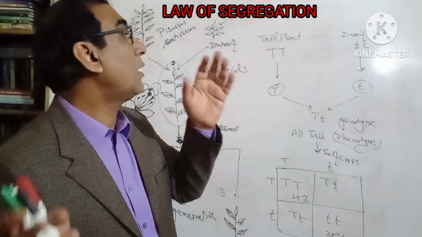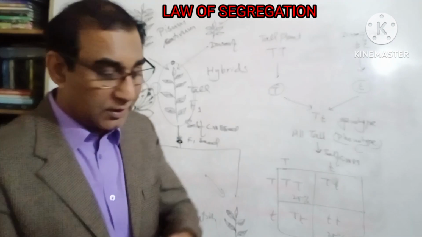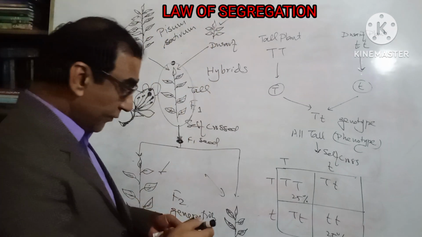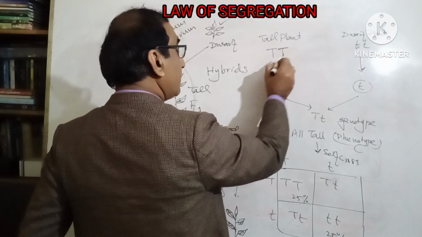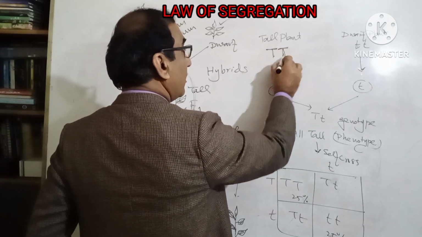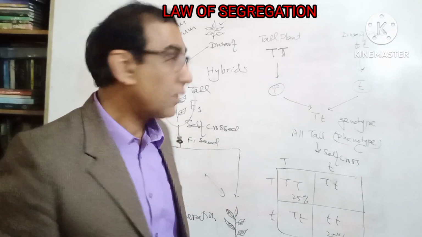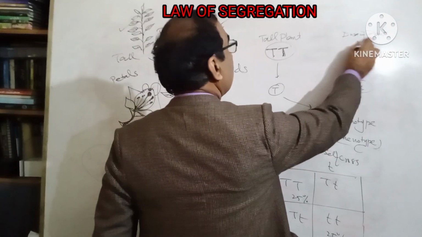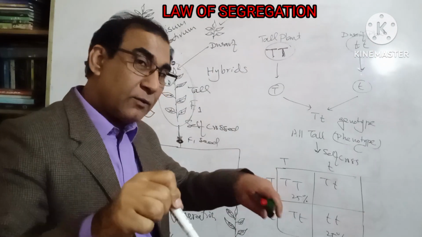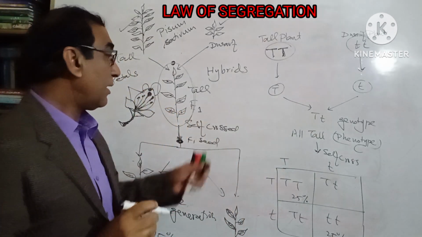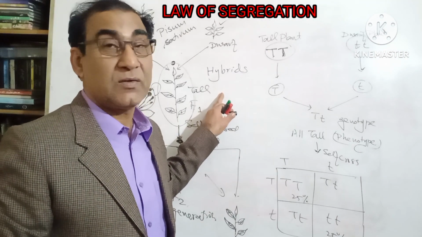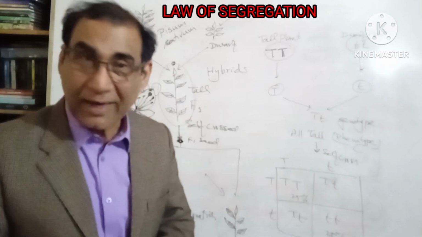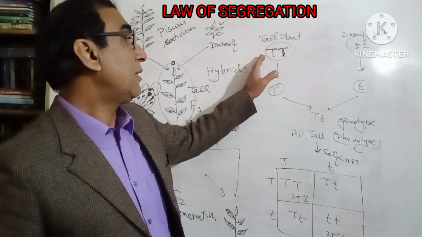Now I will tell you about his visualization or interpretation. He said that the tall plant and the dwarf plant are controlled by a pair of alleles. He said that these are dominant and these are dwarf. That character which appeared in the hybrid condition, in the F1 generation, he termed the dominant one.